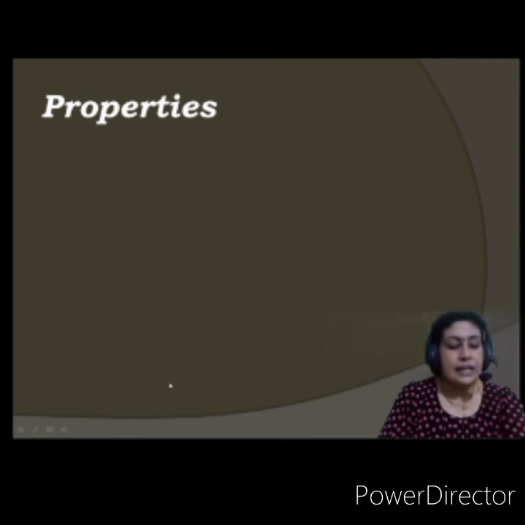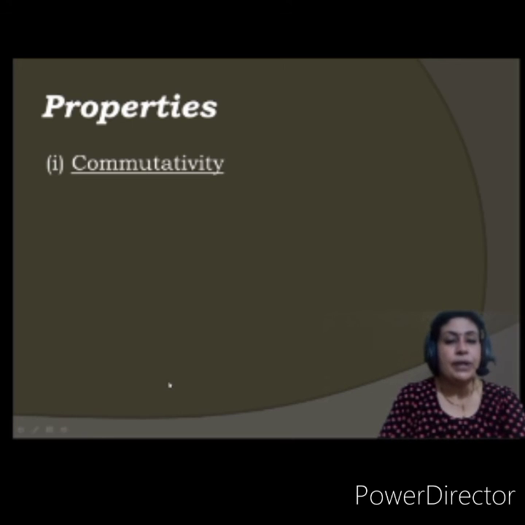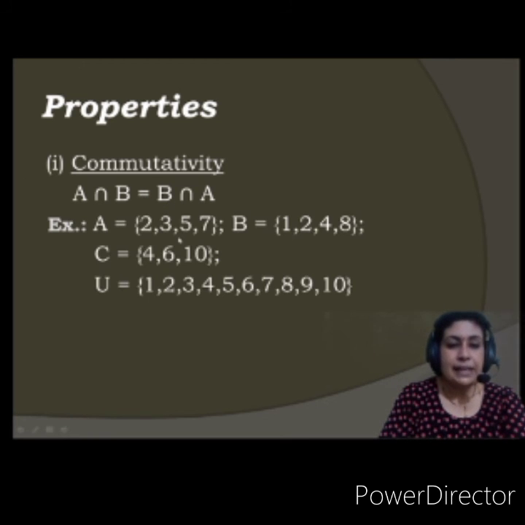Now let us understand the properties of it. Again, commutative property. Commutative property means what? A intersection B is equal to B intersection A. Let us understand with the help of an example. Suppose this is A, B, C, universal sets given to us. Let us verify this.